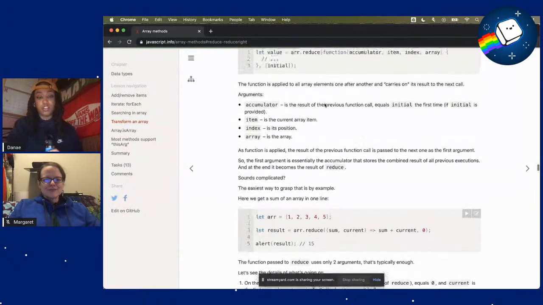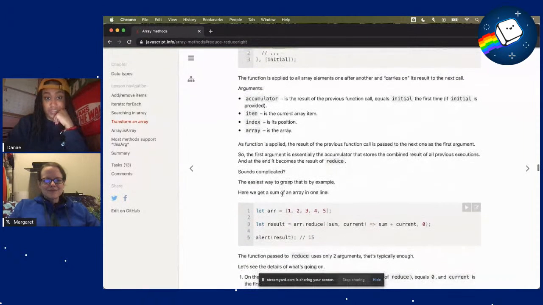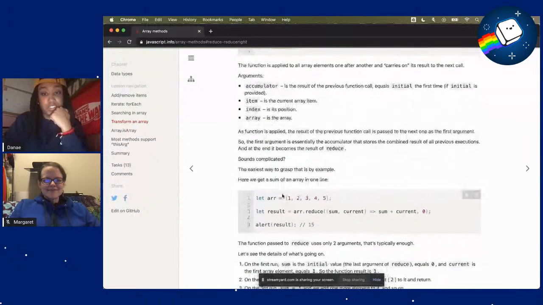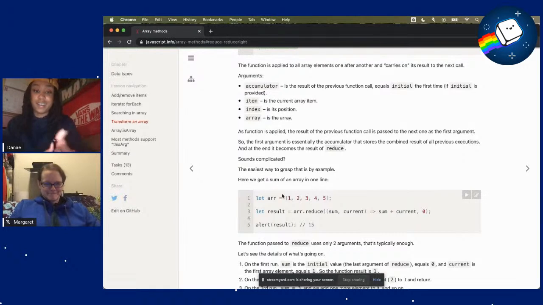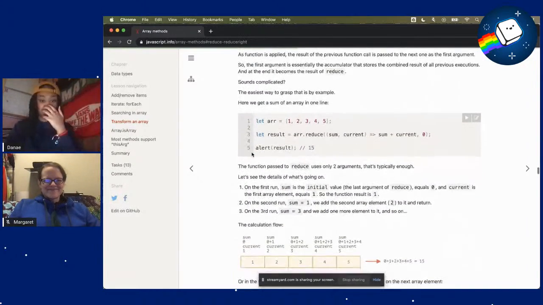So this breaks down the arguments that we have for this function. The accumulator is the result of the previous function call. Item is the current array item, index is position, and array is the array. Okay. So as the function is applied, the result of the previous function call is passed to the next one as the first argument. Okay, I got you. I'm following along. So the first argument is essentially the accumulator that stores the combined result of all previous executions. And at the end, it becomes the result of reduce. Okay, I'm following. It sounds complicated at first, yes, but I'm picking up what you're putting down.